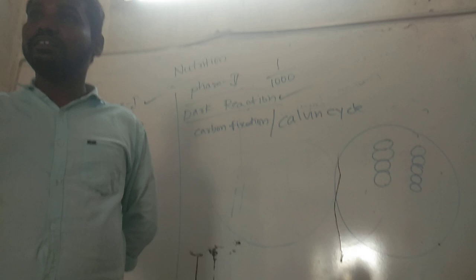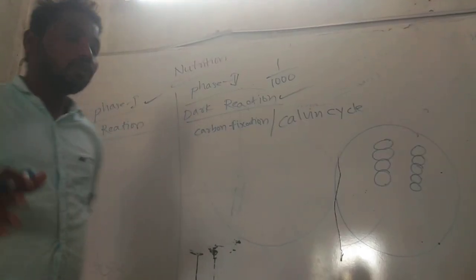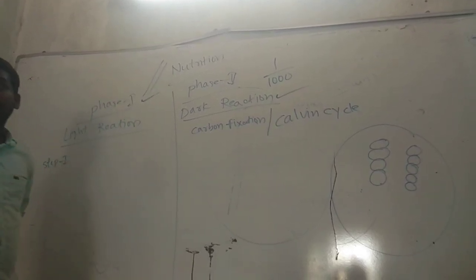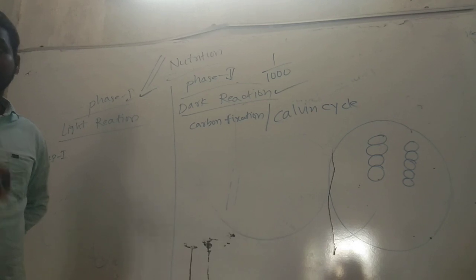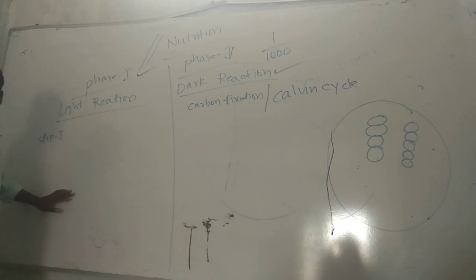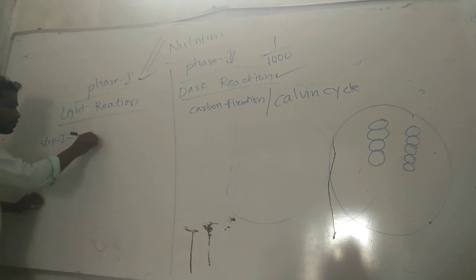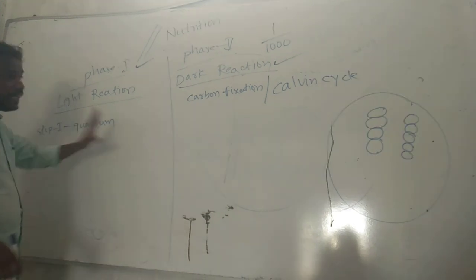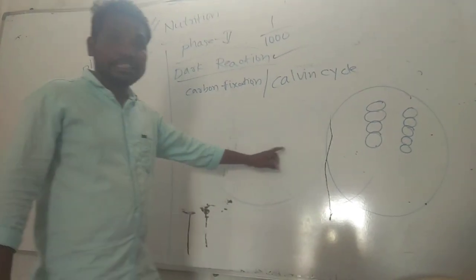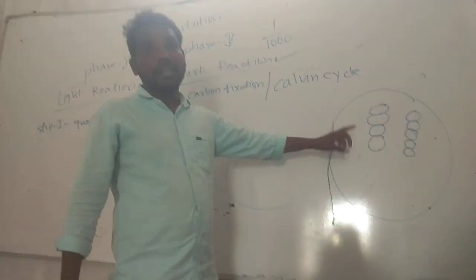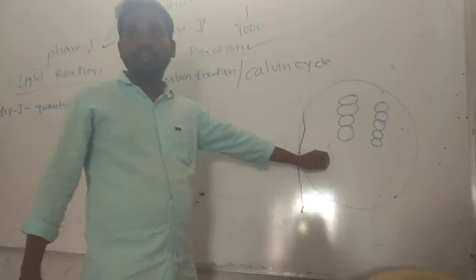In the first step, when the sun rises in the east, it's a common thing, everyone knows. But in any direction, if the sun rises, sunlight automatically falls on the leaf as photons, because it is science. We have to use the science terms. So light falls on every leaf. Yes or no? It comes as photons, but the energy in the photons is a quantum. In the leaf there are mesophyll cells. Under the mesophyll cells there is a chloroplast. In the chloroplast there will be a grana, containing chlorophyll and magnesium ions.